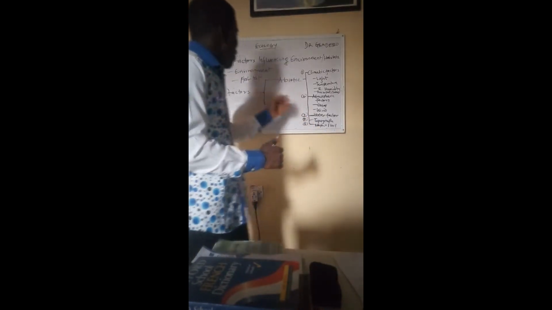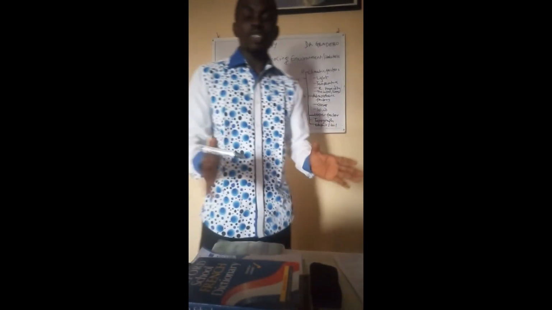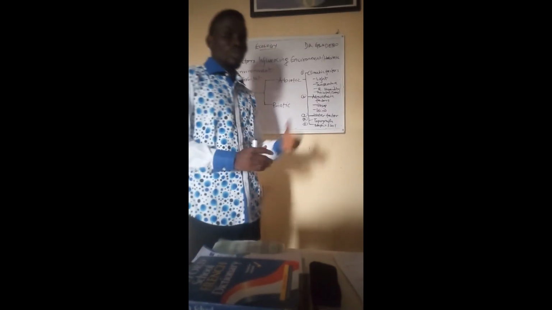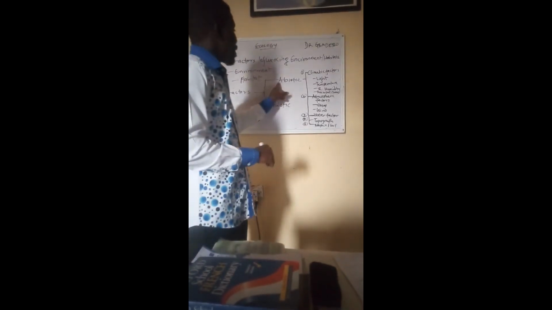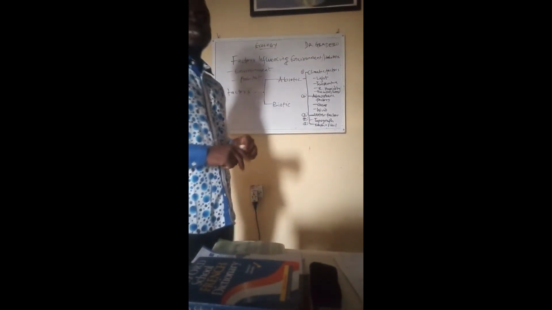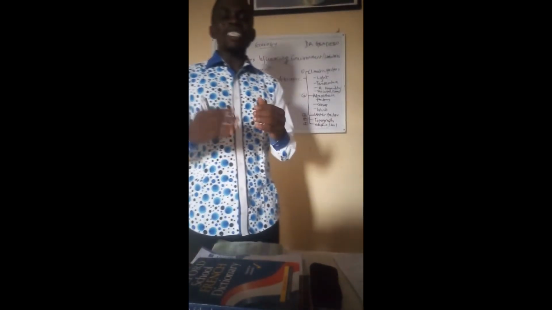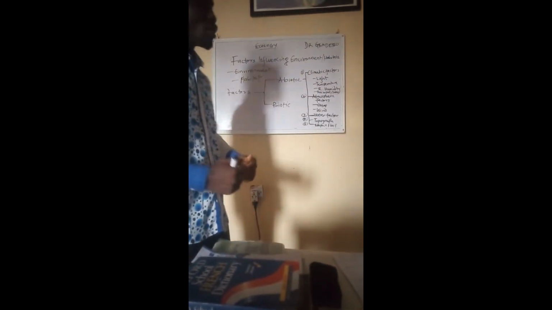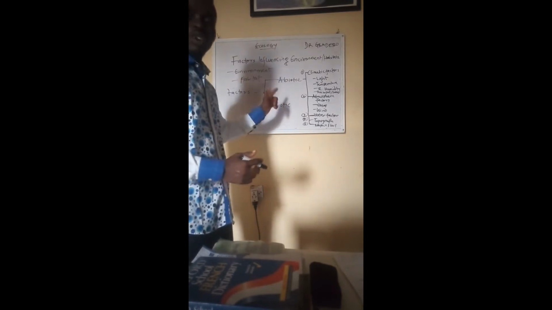Now, what are the abiotic factors? The abiotic factors, simply put, are the non-living factors that influence or affect an organism or a community of organisms in their environment. However, the biotic factors are the living components of the environment, or the various interactions between the living components of the environment, that affect the organism in its habitat.